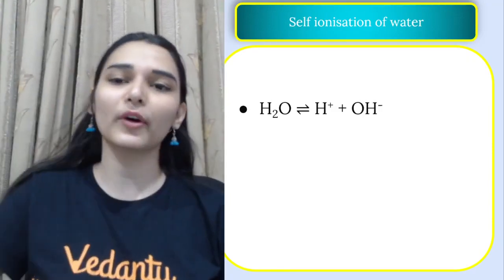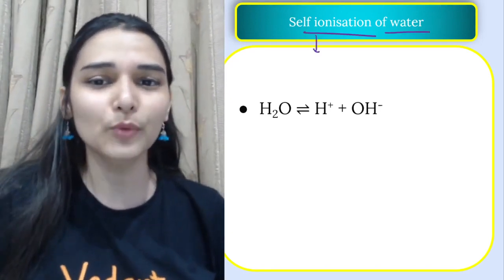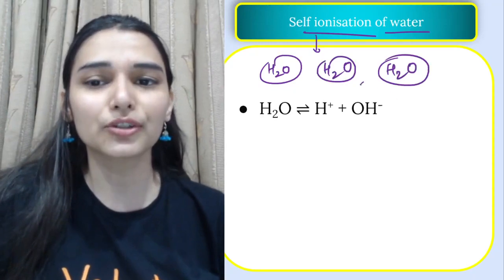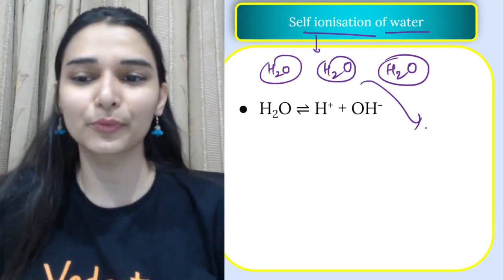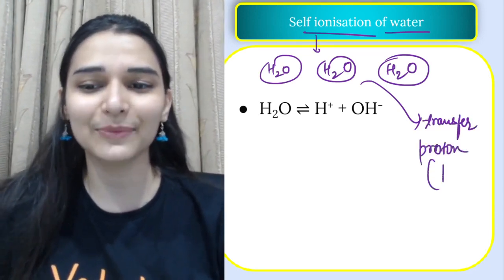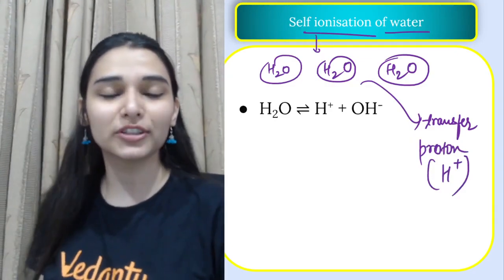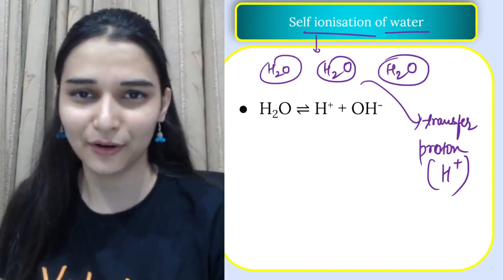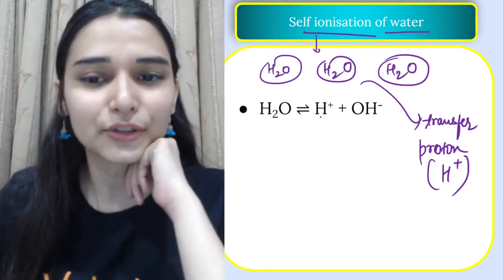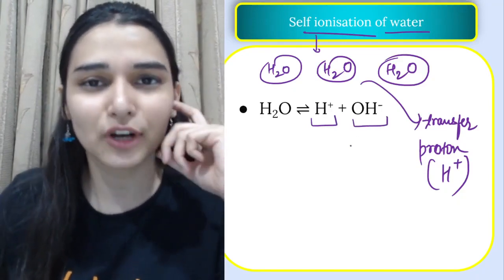Then we have this छोटू सा point about the water. Water has this capacity of self ionization, मतलब water molecules with each other have a tendency to transfer the proton. ठीक है, so वो क्या करते रहते हैं आपस में, they keep on transferring the proton. Proton means I mean H plus ion here. One water molecule to another, another, and this is responsible for very high conductivity here also. ठीक है, so जैसे water is gonna ionize on its own and will be giving me H plus ion and OH ion, hydrogen ion and hydroxide ions.